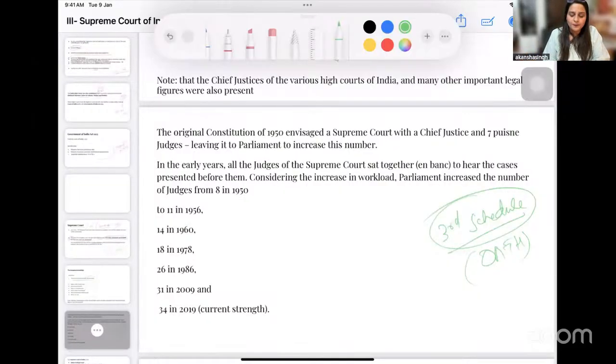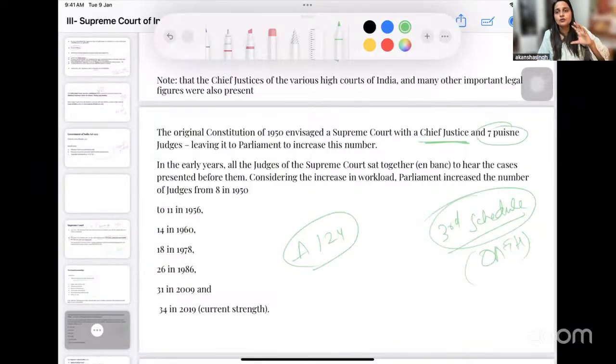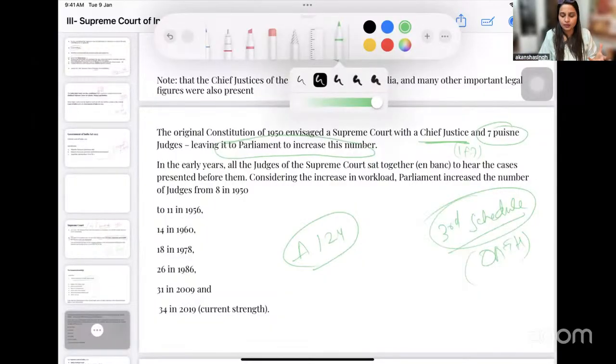Okay. Now, Article 124 talks about the strength. All right. Article 124 tells very clearly that when the Constitution was introduced, we specifically said that we have a strength of the Chief Justice of India and 7 judges. Okay. So the strength was mentioned to be 1 plus 7, but at the same time, it was also mentioned that the Parliament can increase this number. We evolve in law, right? And therefore such evolution we understand.